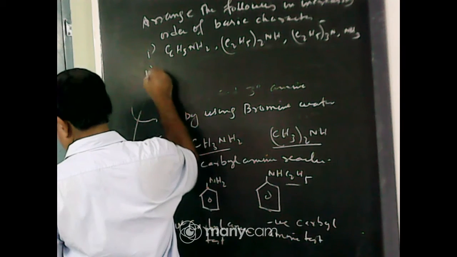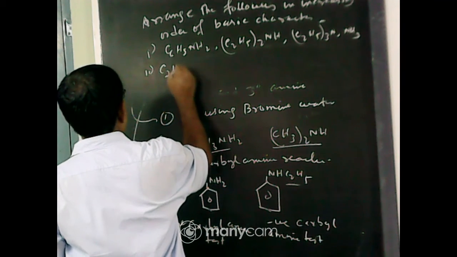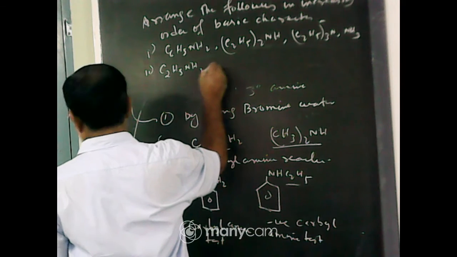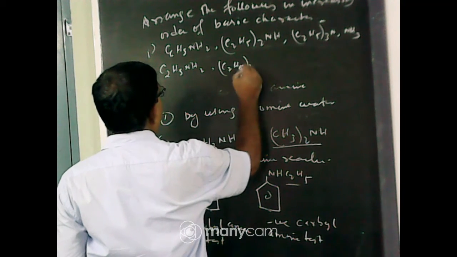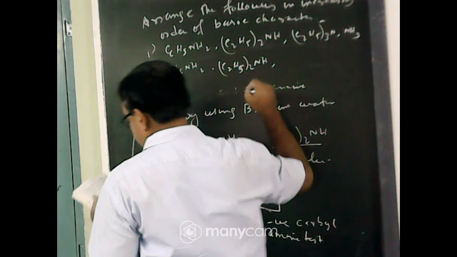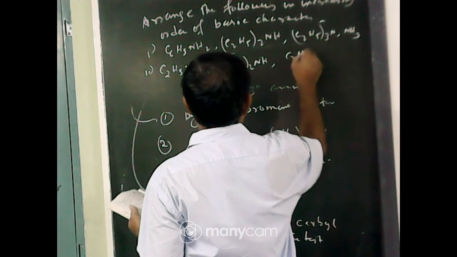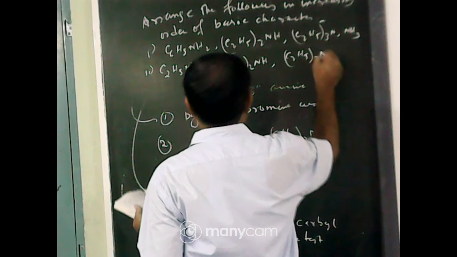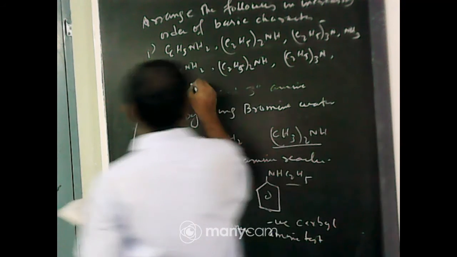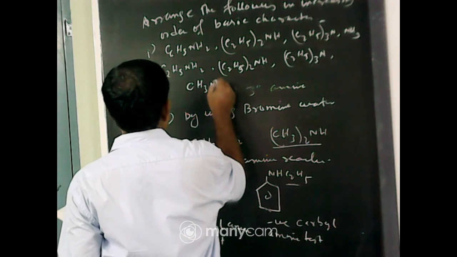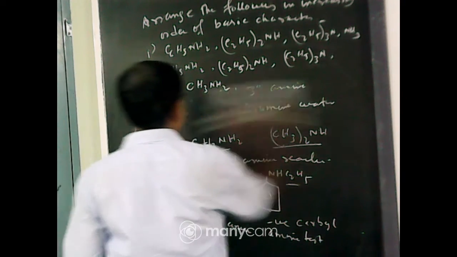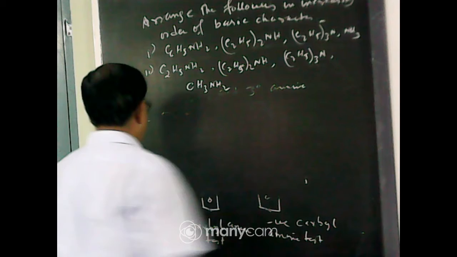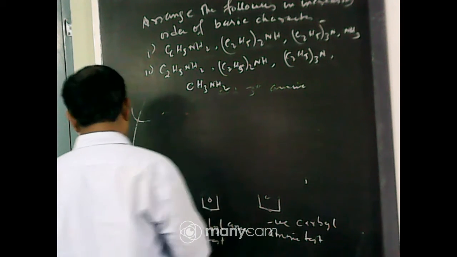Number 2, C2H5NH2, (C2H5)2NH, (C2H5)3N or CH3NH2.